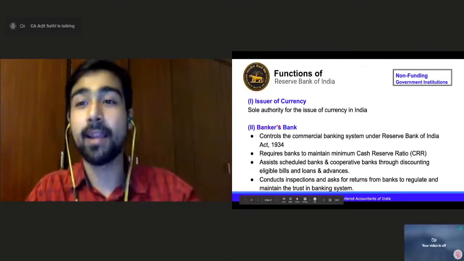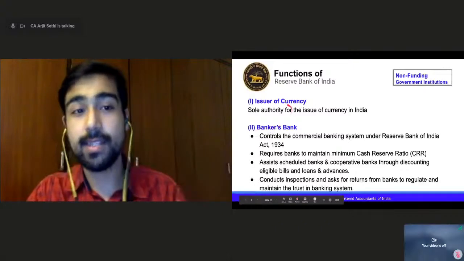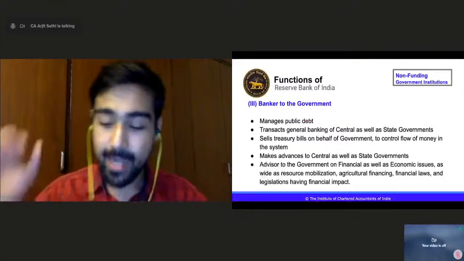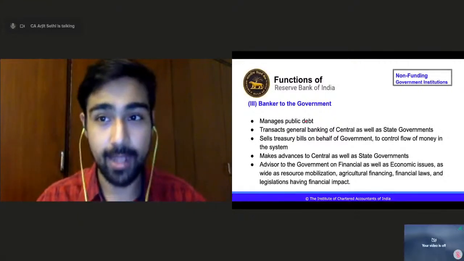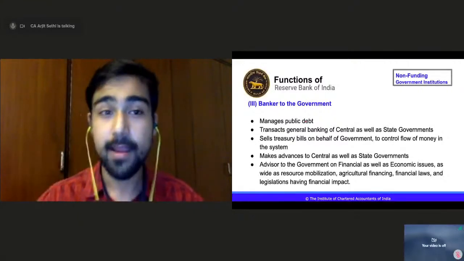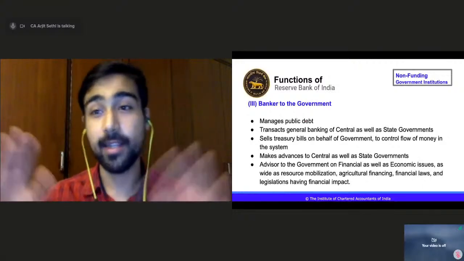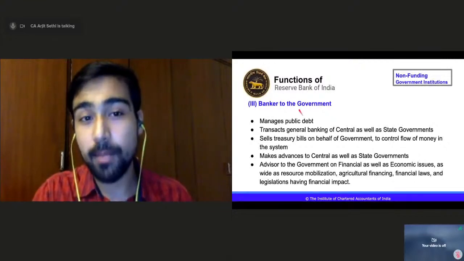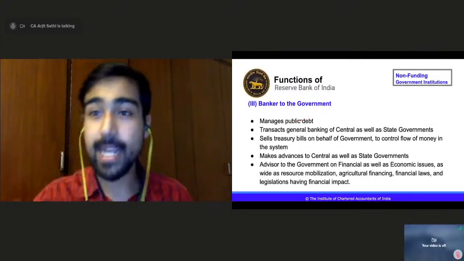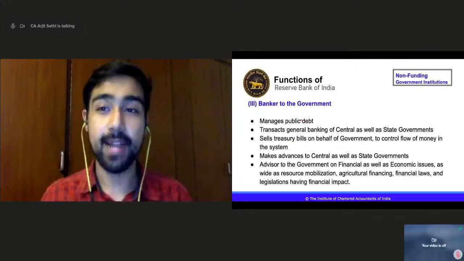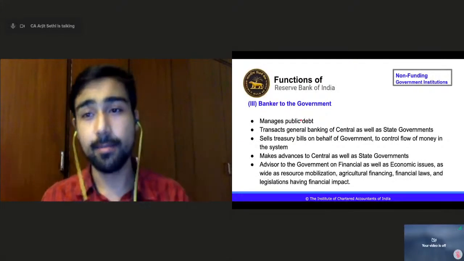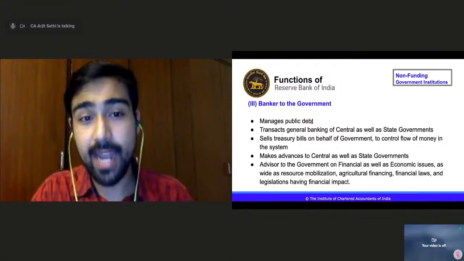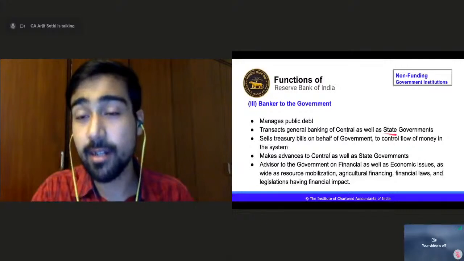It is the banker's bank, right? It is issuer of currency. It is banker's bank. Number 3, it is banker to the government. It is the banker to the commercial banks, to cooperative banks, to scheduled banks, but it is also the banker to the government. The government's bank is RBI. It manages public debt. Government takes loans from the RBI, right? This is how it works. It manages public debt. It transacts general banking of central as well as state governments.